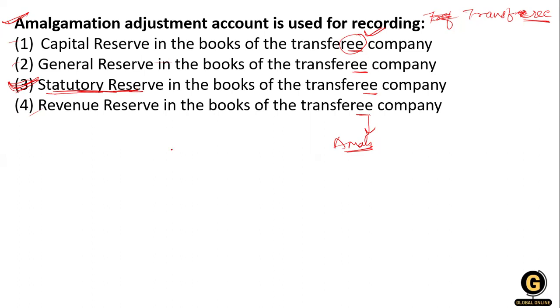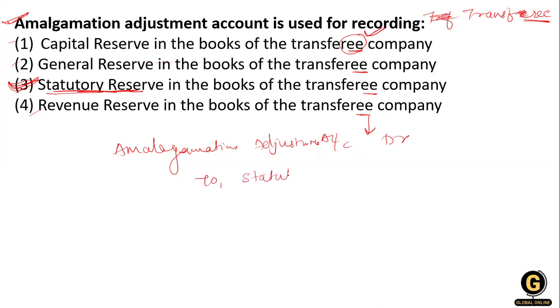What entry are we making over here? Amalgamation adjustment account debited, to statutory reserve account credited.